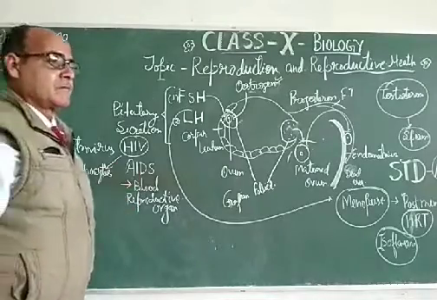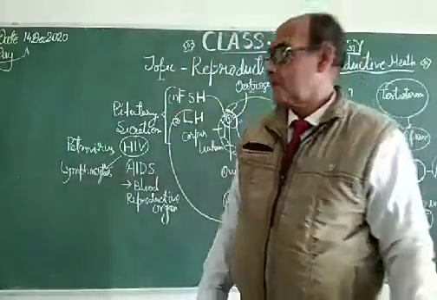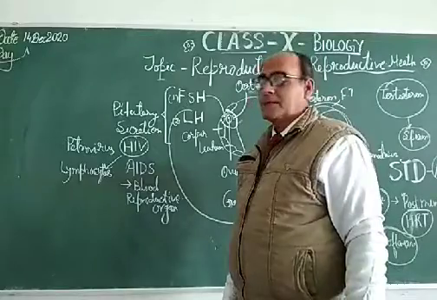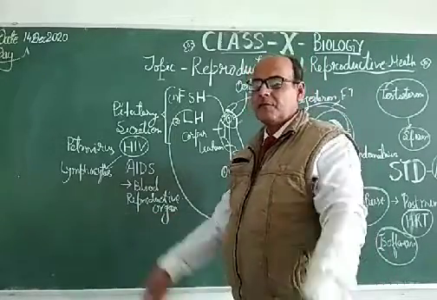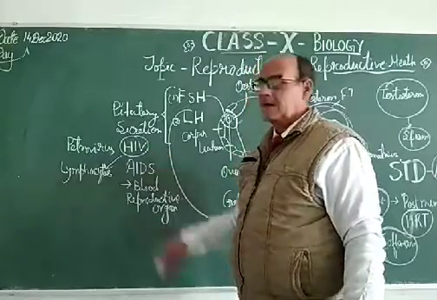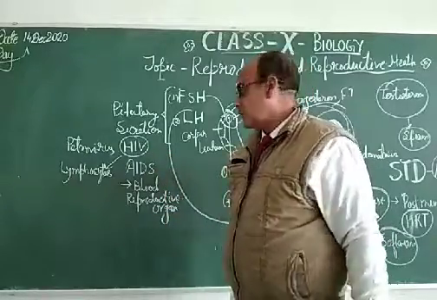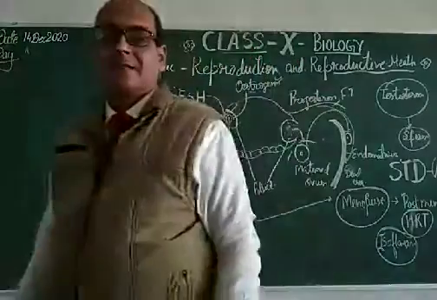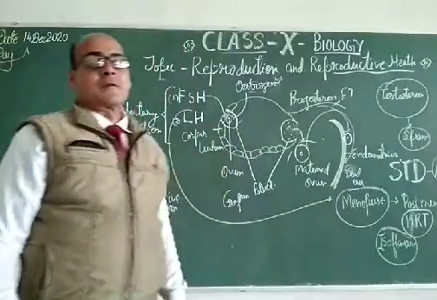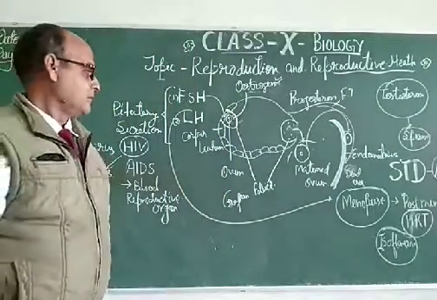If any patient has AIDS, that patient shows several symptoms and infections like hepatitis, tuberculosis, multi-organ failure, and as a result of this AIDS, that person will die within 1 or 2 years.